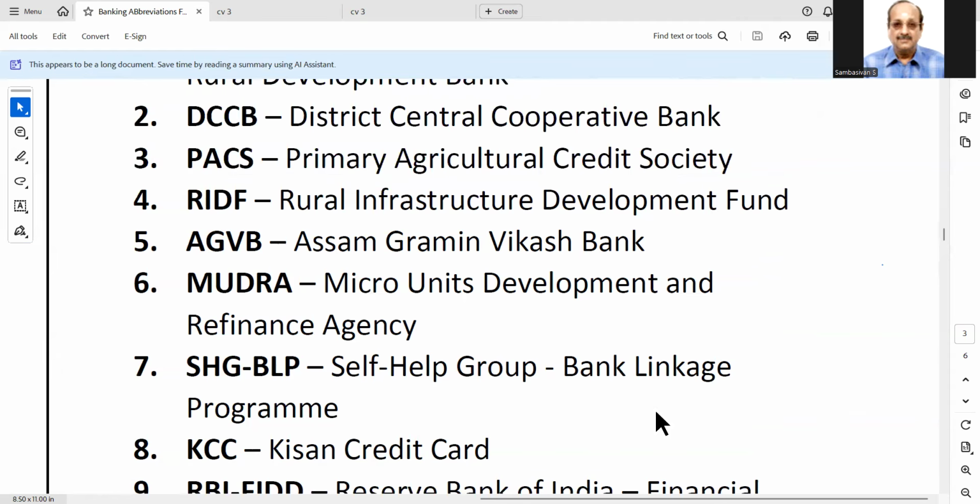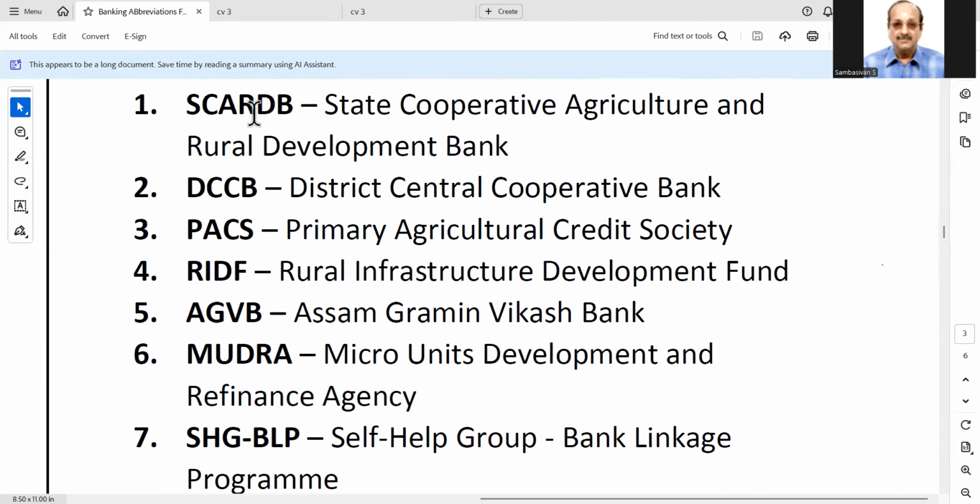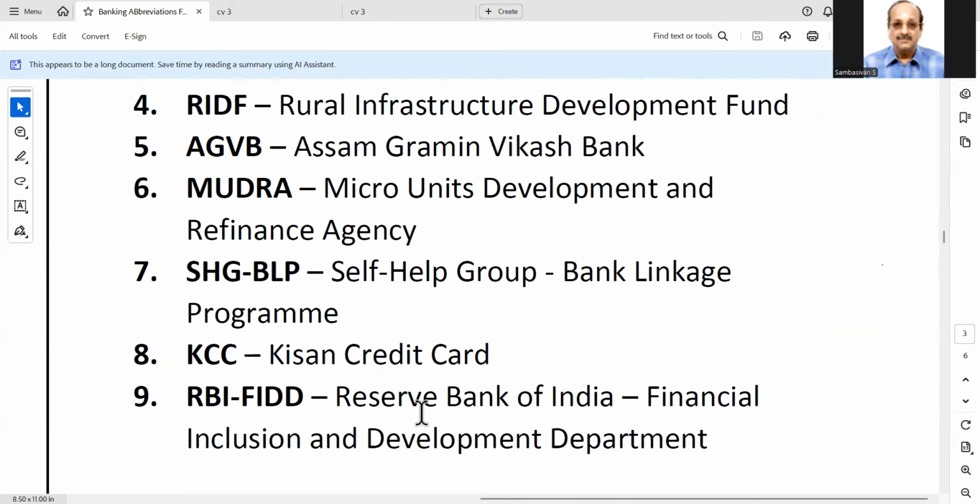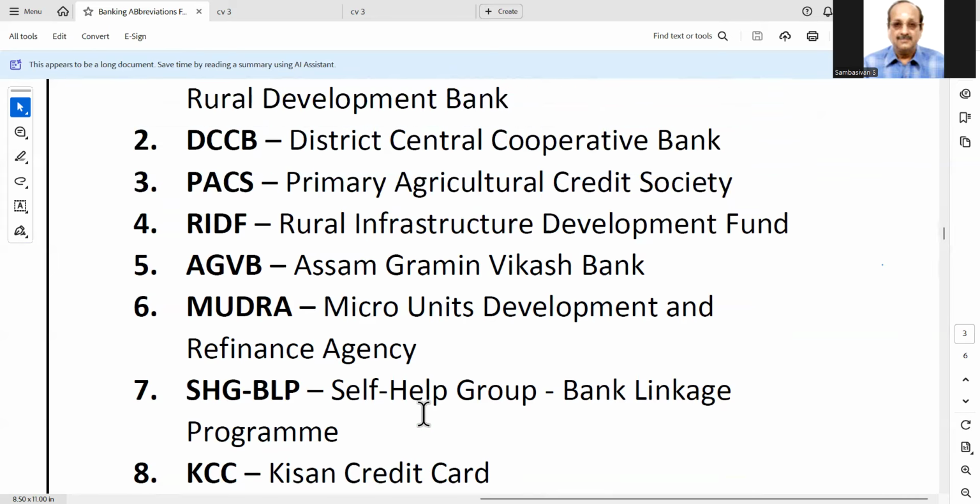Super, super. This is very much required for RRB people, rural people, because you are going to SBI. All these things you must be thorough with, because sometimes they ask what are primary agriculture credit societies, and how many primary agriculture credit societies are there in your village.